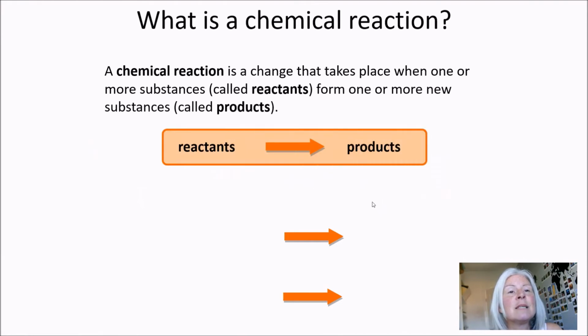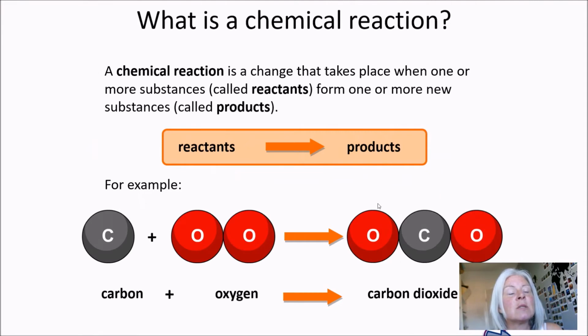Okay, so for example, you've got your reactants on the left hand side, your products on the right. If we think about carbon dioxide, you've got one carbon atom that's joined together with that pair of oxygen atoms. They rearrange themselves, they make carbon dioxide, which is a different product, it behaves differently, it's a different material, okay? But you've still got exactly the same number of atoms. So whatever they weighed at the beginning, they must also weigh at the end, okay? So one carbon atom plus the pair of oxygen atoms will still add up to the same at the end, okay? Because they've just rearranged themselves.